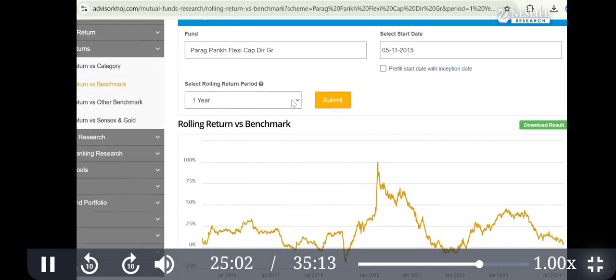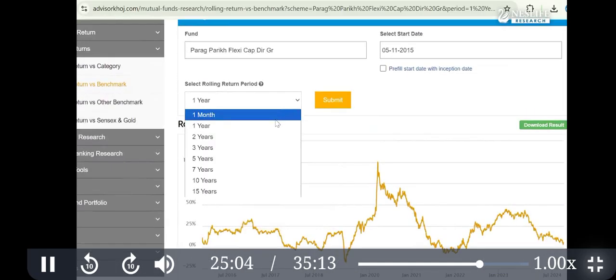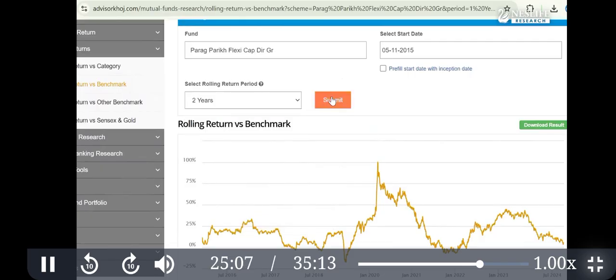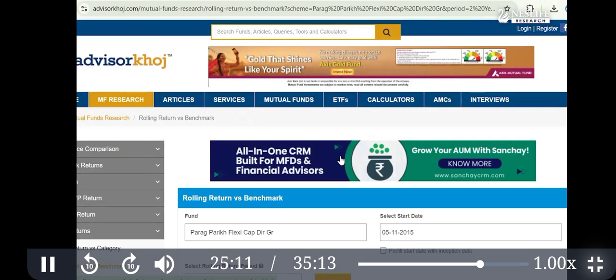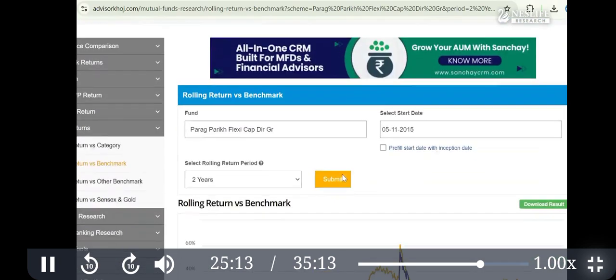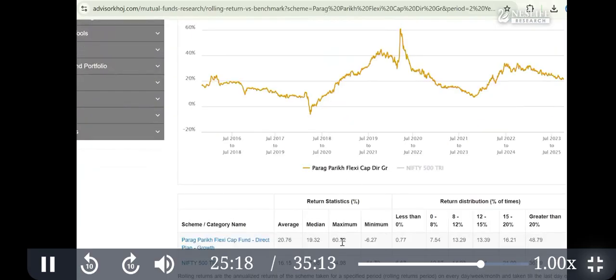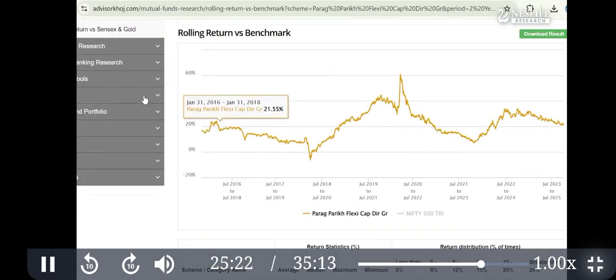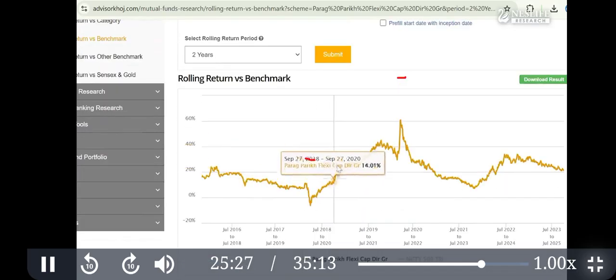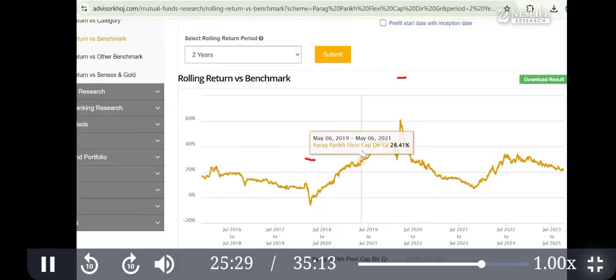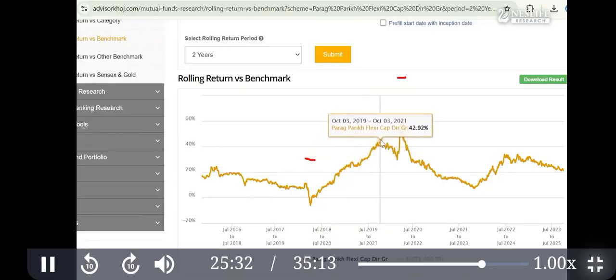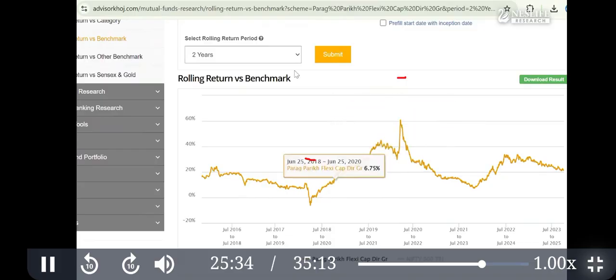Now I will show the magic of how, when you hold for a longer period, your risk is reduced. This was my thesis topic of MBA finance, where you can see for yourself. Now, maximum was 100, and minimum was minus 19. Now the range is reduced. When you select 2-year rolling return, the range is reduced. Now each data point represents a 2 year CAGR.